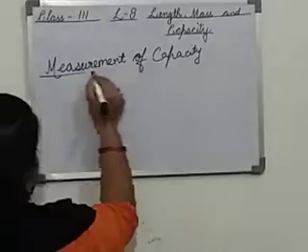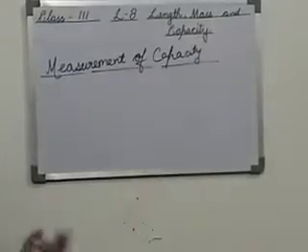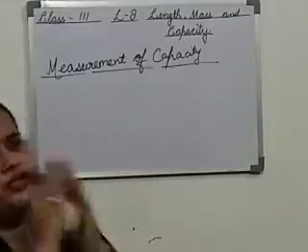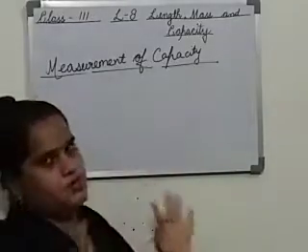capacity. Measurement of length we have done, measurement of mass we have done. In mass only two types of things were there, conversion of kilograms to grams and conversion of grams to kilogram.